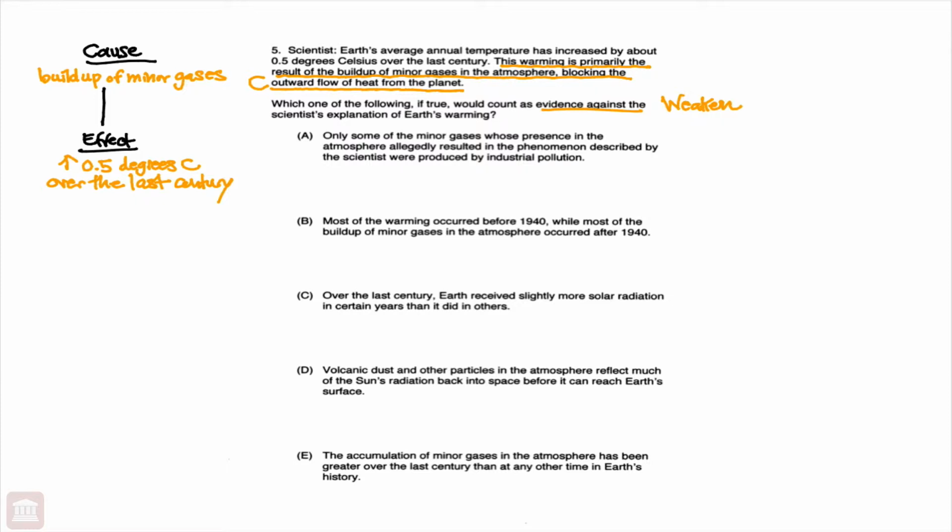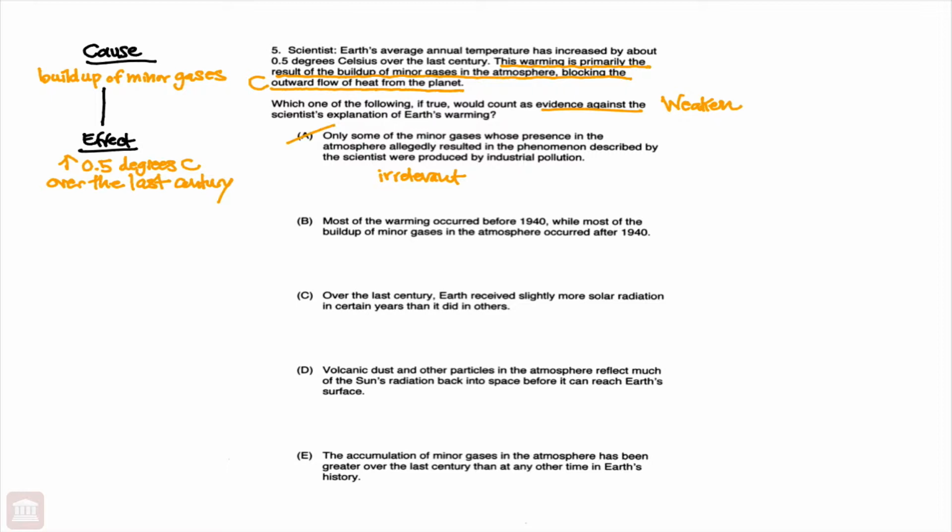So let's take a look at A. Only some of the minor gases whose presence in the atmosphere allegedly resulted in the phenomenon described by the scientist were produced by industrial pollution. Okay, that is completely irrelevant. This argument is not about where these minor gases are coming from. So A would be eliminated.